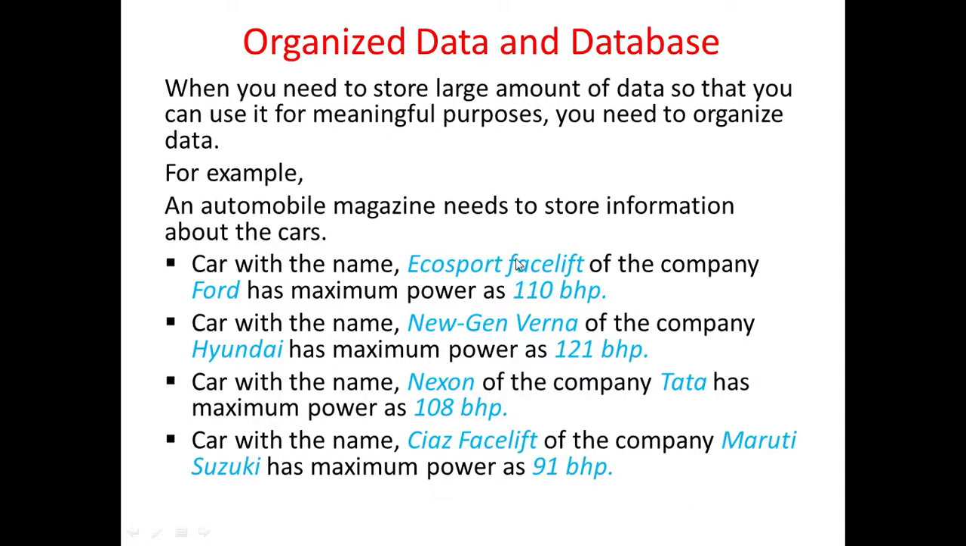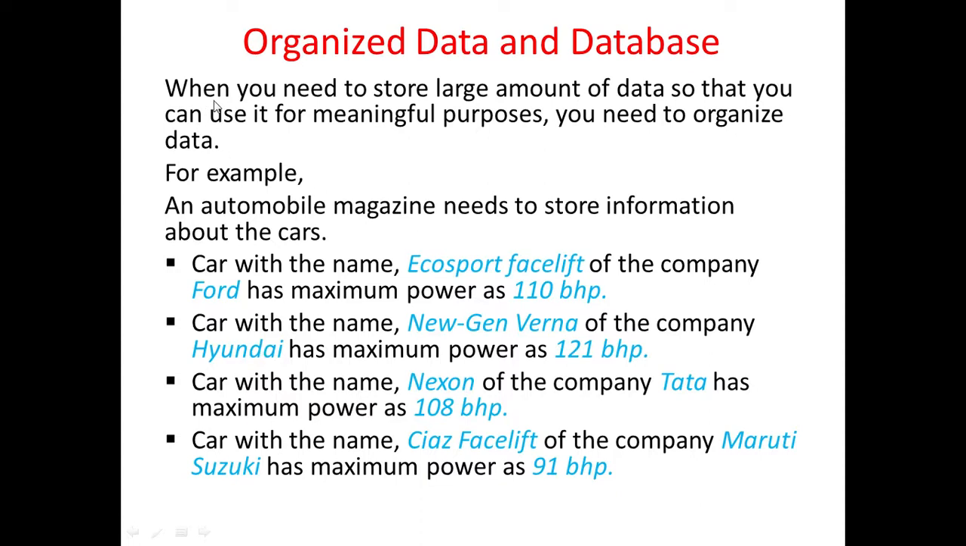So what we have done, we have written like this: car with the name EcoSport facelift of the company Ford has maximum power as 110 bhp. Now this data has become what? Information. Now it has some meaning, that there is a car with the name EcoSport facelift. The company which is manufacturing this car is Ford, and the maximum power of this is 110 bhp. So like this we have created 4 pieces of information.